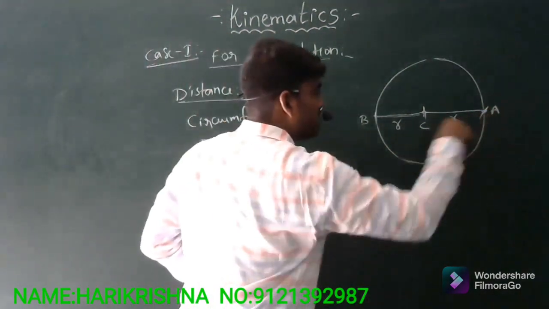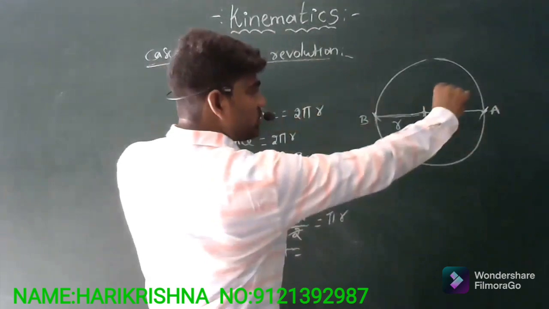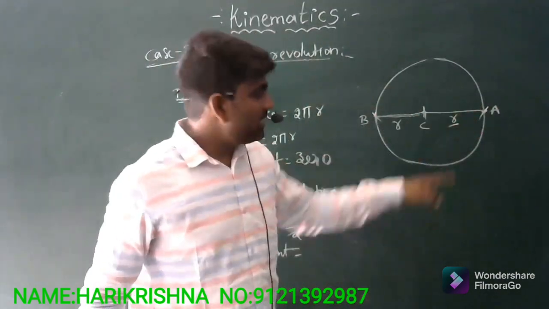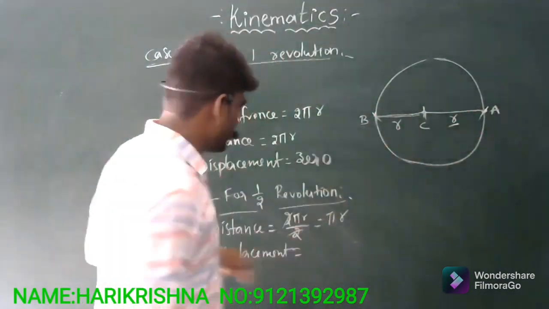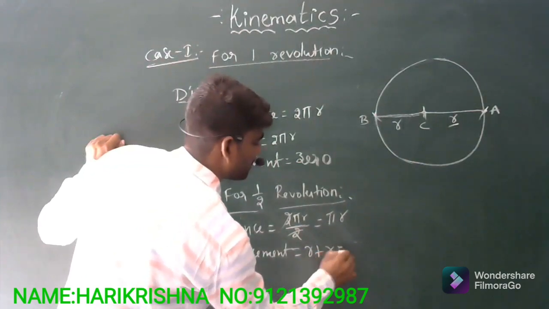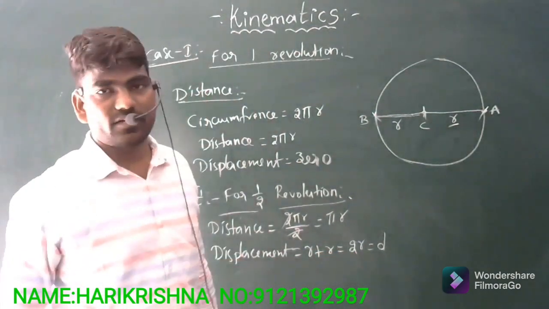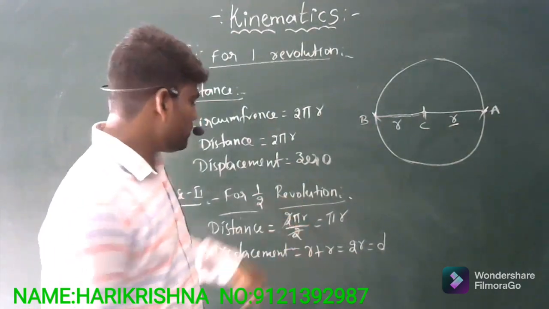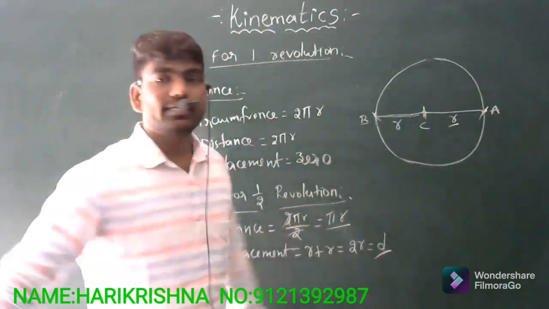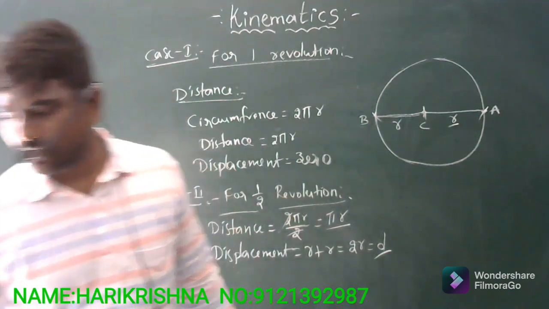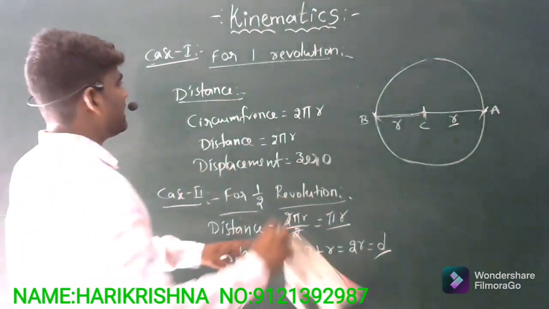Now from point A to point B, the shortest path between them is a straight line. Here radius plus radius, I am taking as r plus r, which we can call the diameter of the circle. So in the second case, distance is pi r and displacement is its diameter, or 2 times its radius.